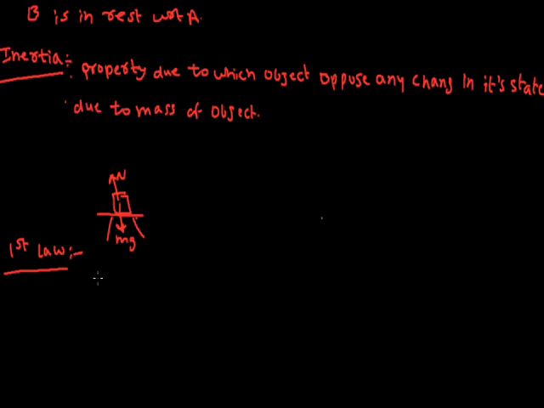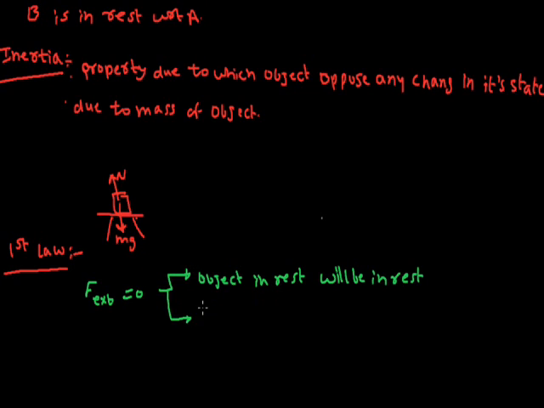It says that when the external force on any body is zero, when F external is zero, then an object which is at rest will remain at rest, or an object which is moving will keep moving.